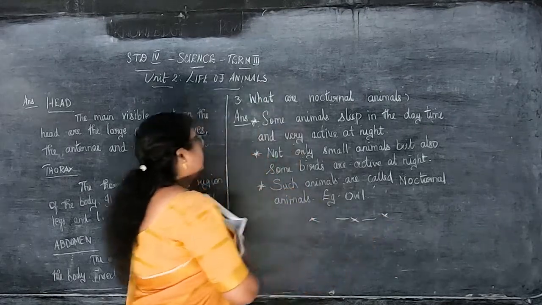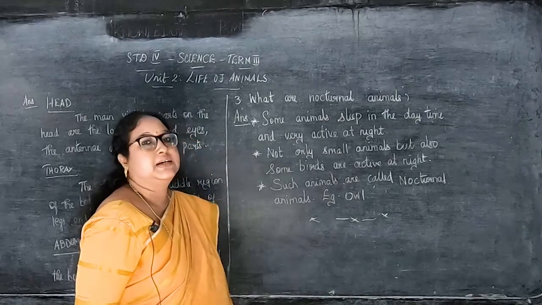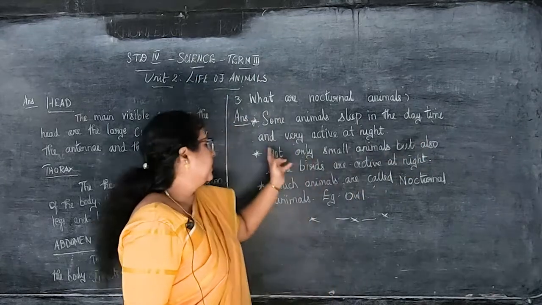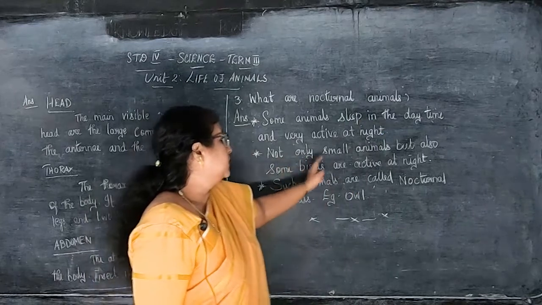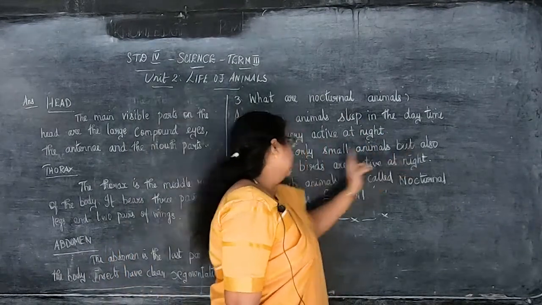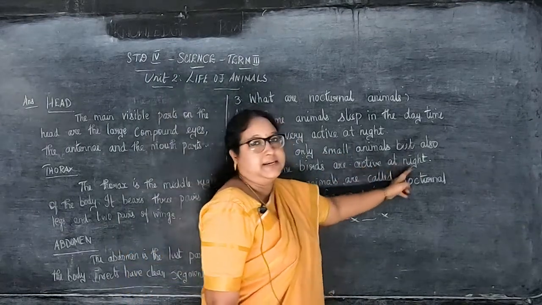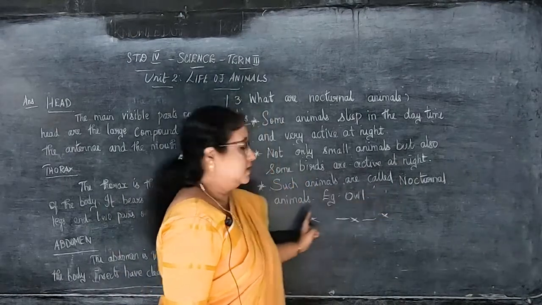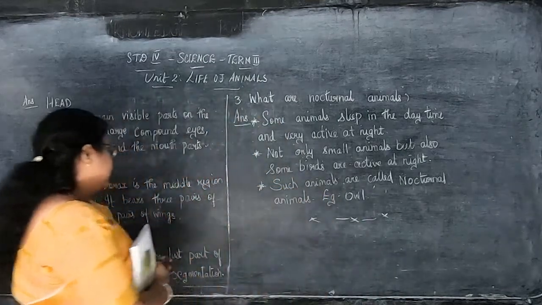So we'll read now. What are nocturnal animals? Some animals sleep in the daytime and very active at night. Not only small animals, but also some birds are active at night. Such animals are called nocturnal animals. Example, owl. Okay, children, so once again we'll read this second and the third question.